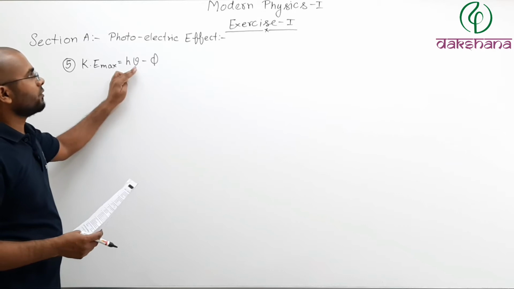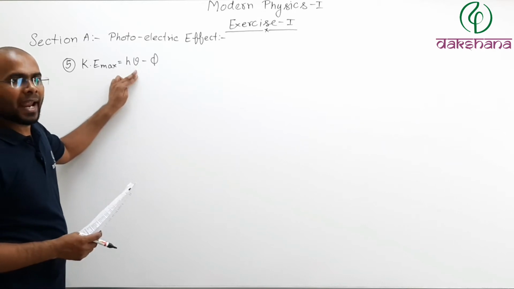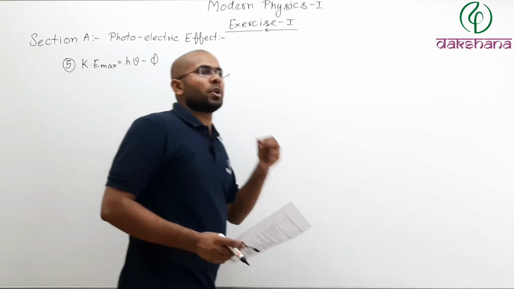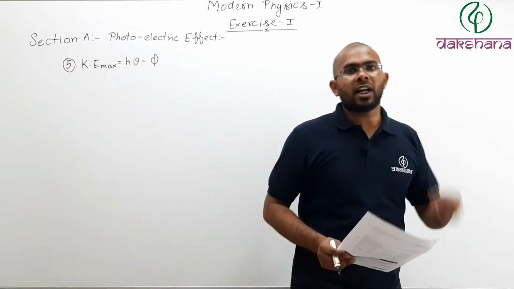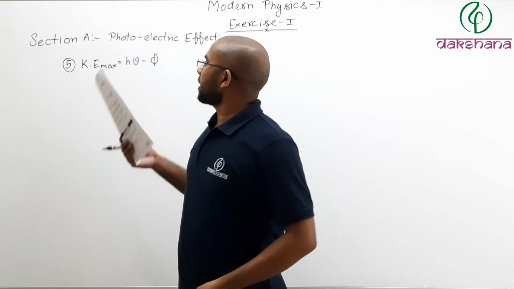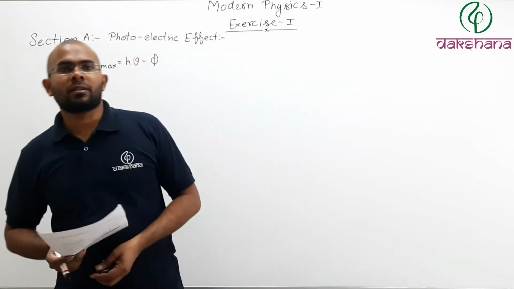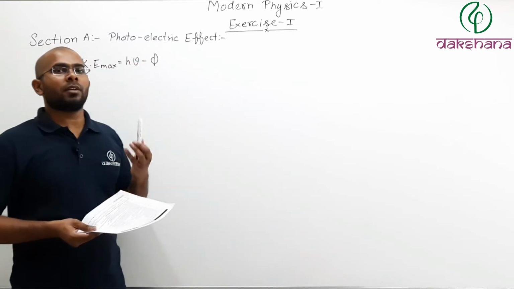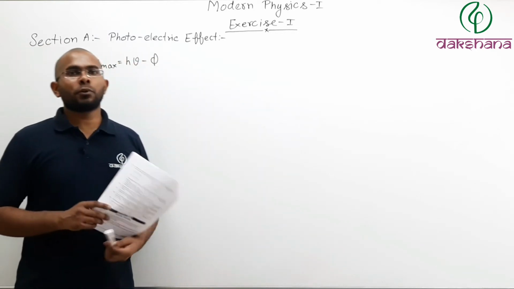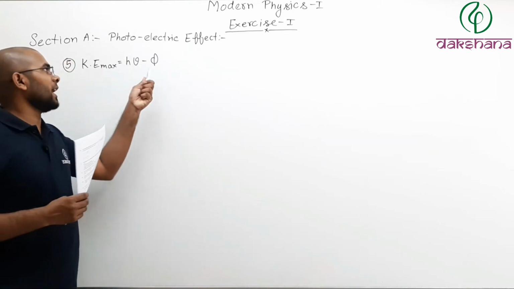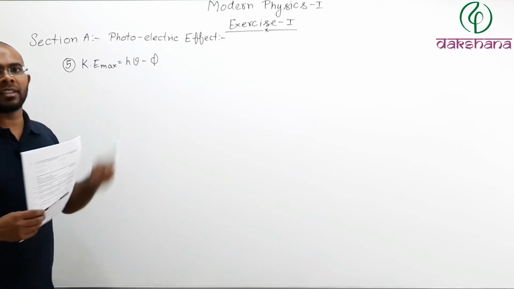It depends upon the frequency of the incident light and the work function. Now work function is the property of the metal, what metal plate you are using as cathode to perform the photoelectric experiment. So phi is the work function of the emitter plate. So if you use a different emitter plate, then phi will change, and if phi changes, then kinetic energy maximum changes.